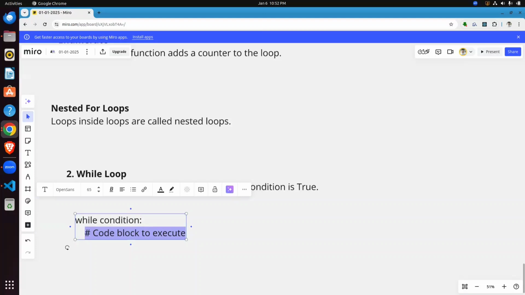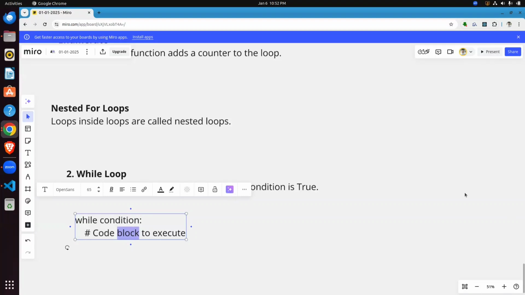If true, it executes the code block and repeats until the condition becomes false. So if this condition is true, then this code will run, repeatedly executing until the condition becomes false. I think you understood this one.